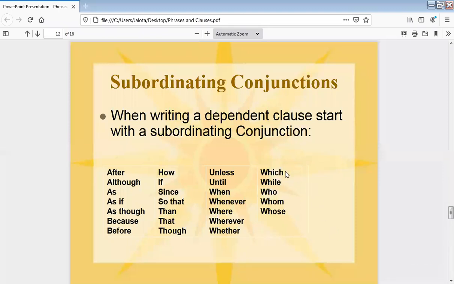Who: he is the person who killed the emperor, so it is telling about the murderer. Whom, whose. All these are used to connect the adjective clause with the main clause. These conjunctions are used to join the subordinate clause with the main clause.